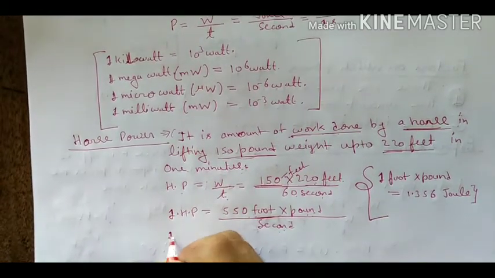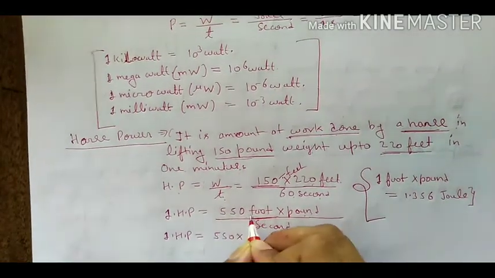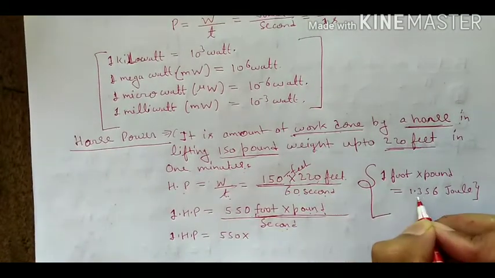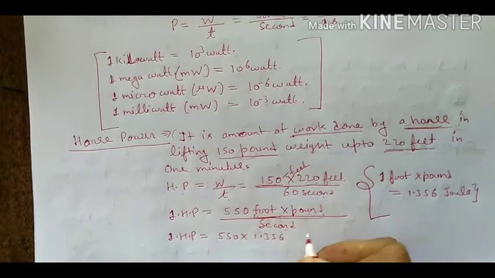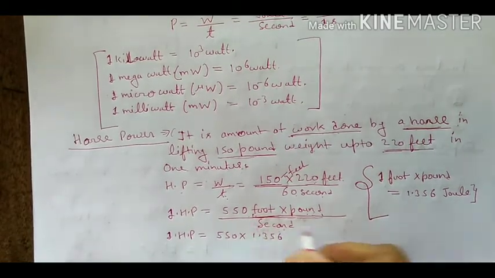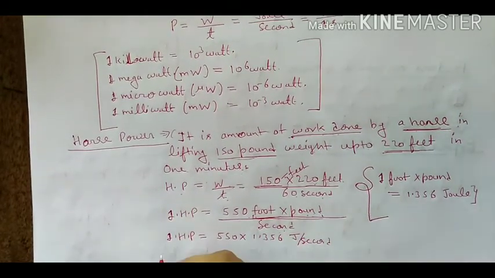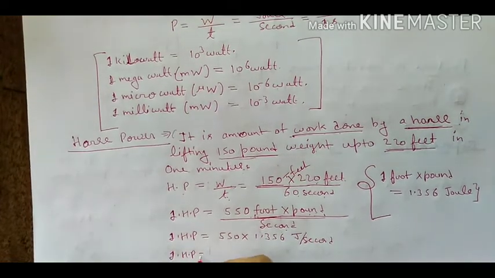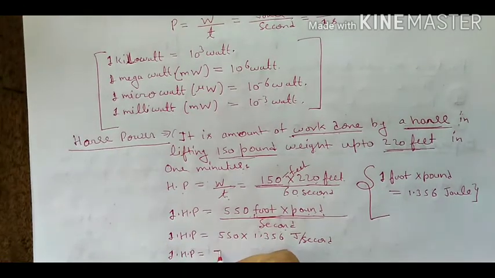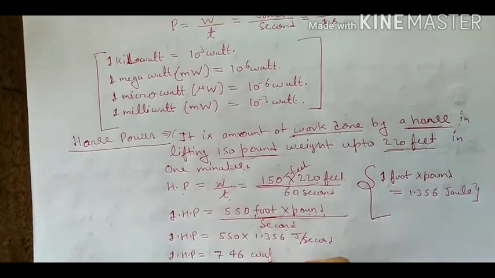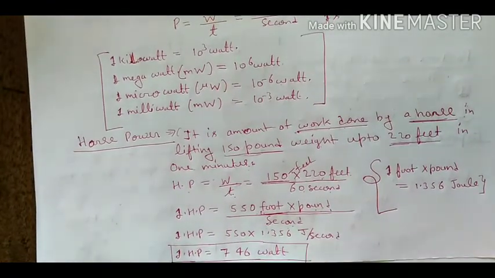Here we can write 1 horsepower is equal to 550 foot into pound upon second. At the place of foot into pound we can write 1.356, the unit of joule per second. It means 1 horsepower is equal to, after solving 550 into 1.356, 746 watt. This is the relation between 1 horsepower and watt.